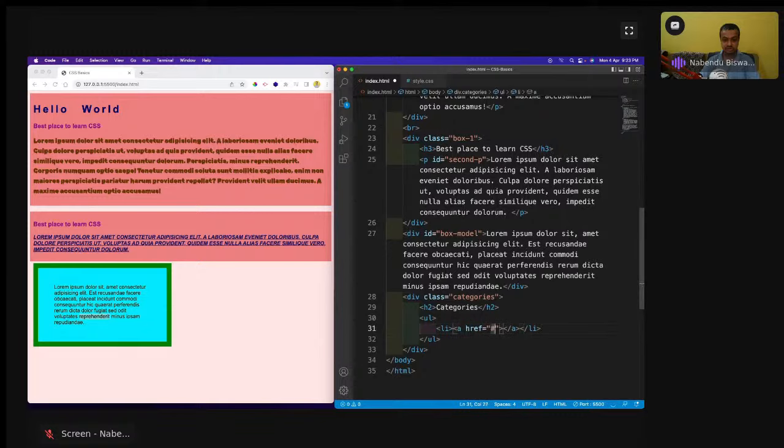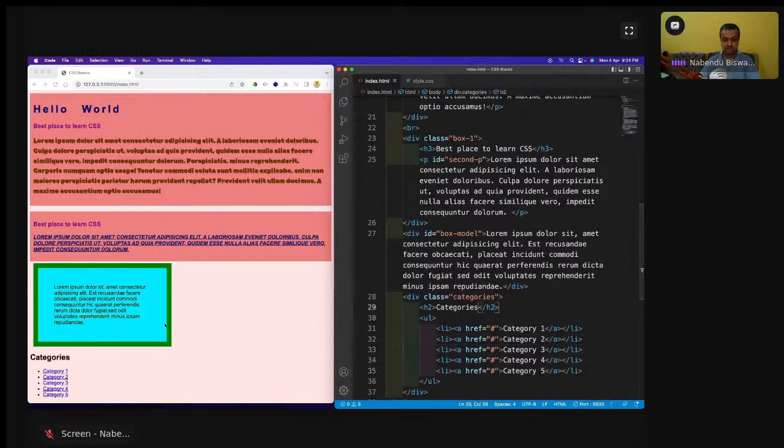Actually it will go to nowhere, but I'll write category 1, 2, 3, 4, 5. Save it. So it will show like this.